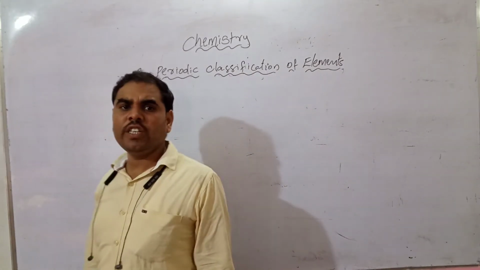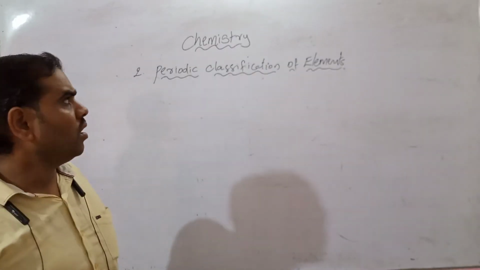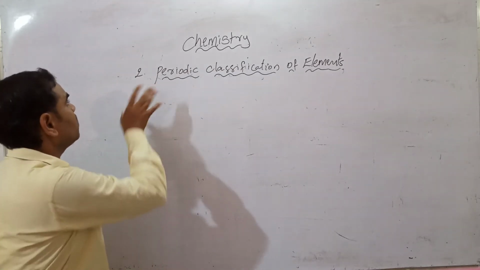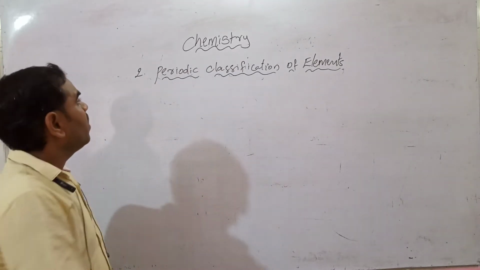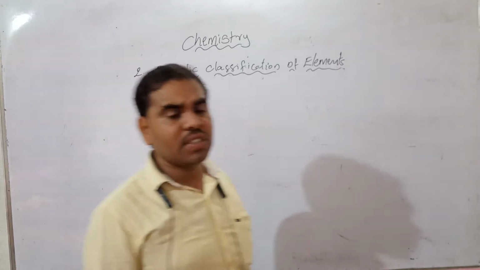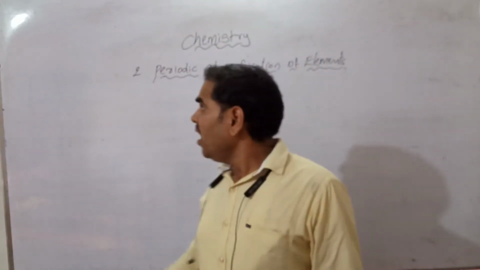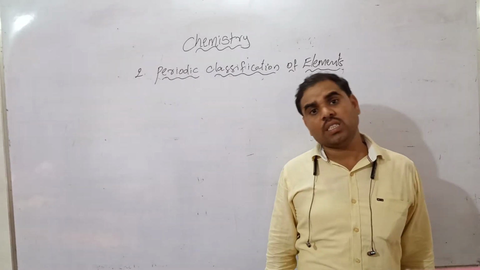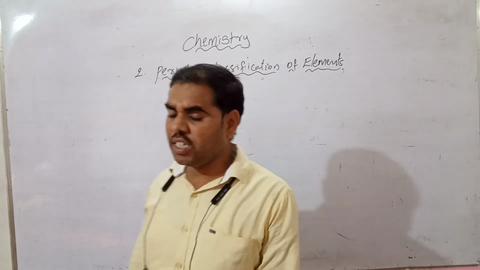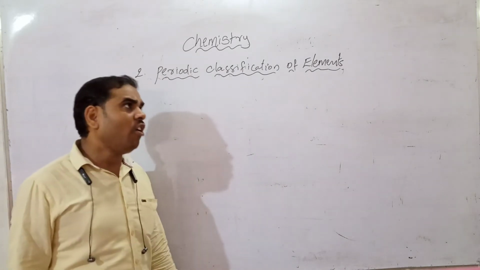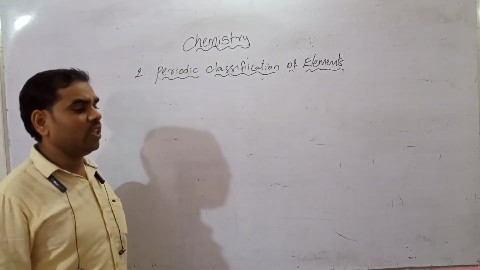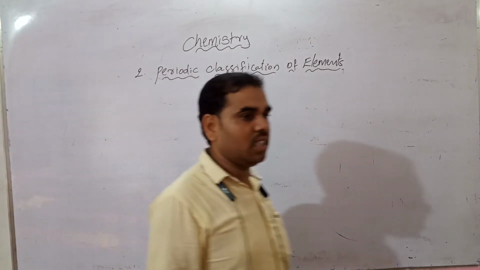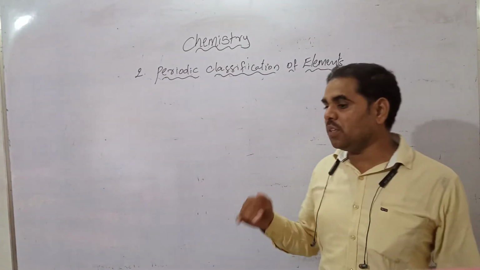Okay, good morning students. Today we have to learn chemistry chapter number 2, periodic classification of elements. Is there a need for classification of elements? Yes, there is a need for classification of elements. If we go to the grocery or the shopping mall, we see a specific arrangement. We have to keep a specific arrangement.